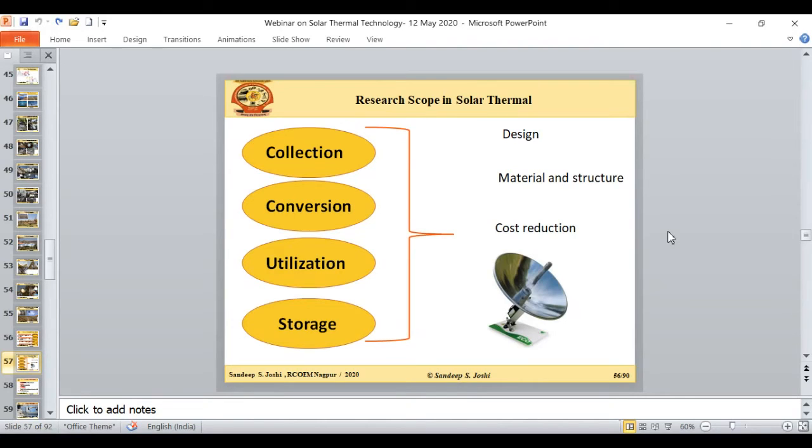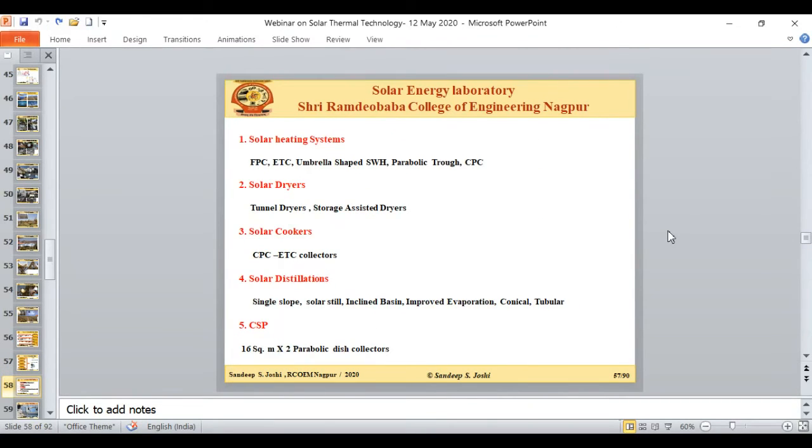So our objective is to design a system which has a modular, small size, and there should be less cost for commercialization. This is the research scope in solar thermal. Now I am coming to the last point of this segment, and this is a very important point for early researchers.